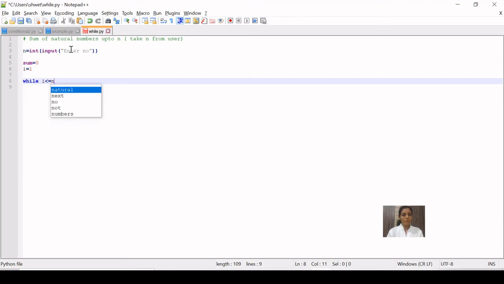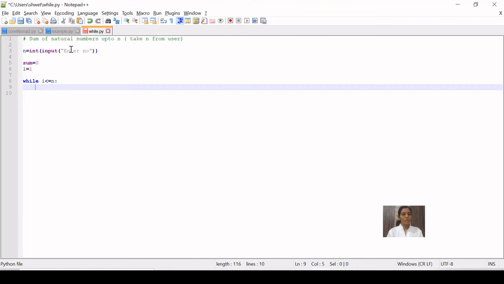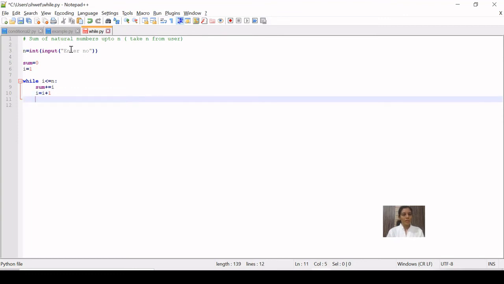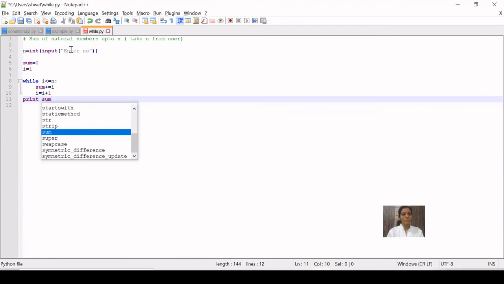Okay, less than or equal to n, because we want to do the summation till n including n, colon, this is indentation to form a block, then sum plus equal to i, and we are supposed to do here i equal to i plus 1 because we need to increment the iteration variable. And when the loop is over, we are going to print sum.